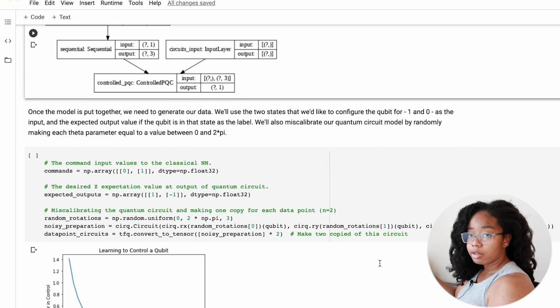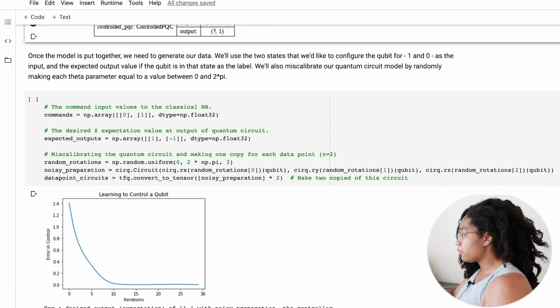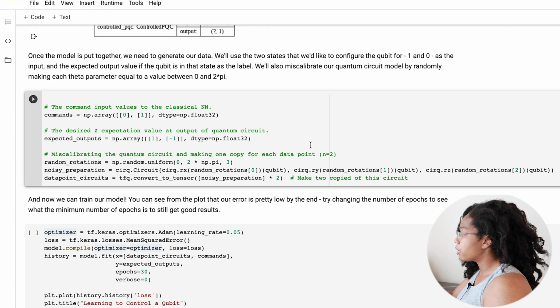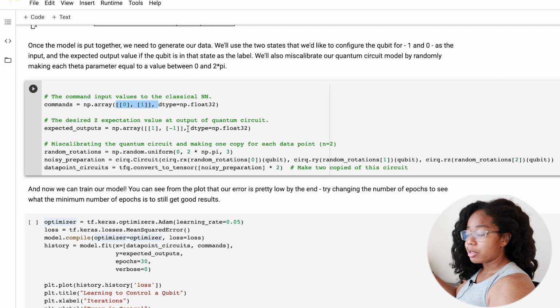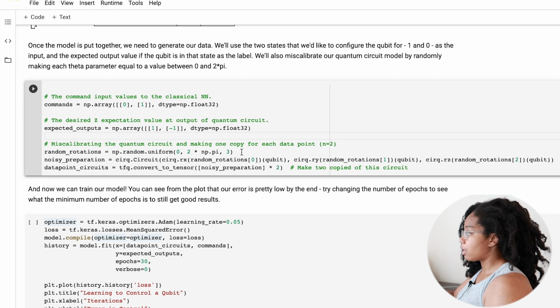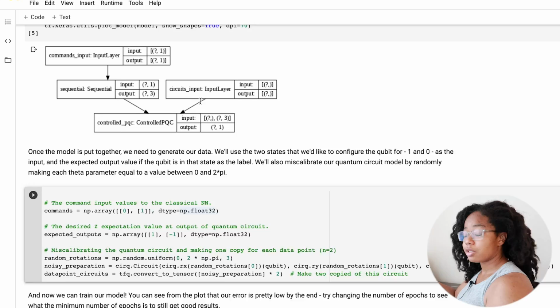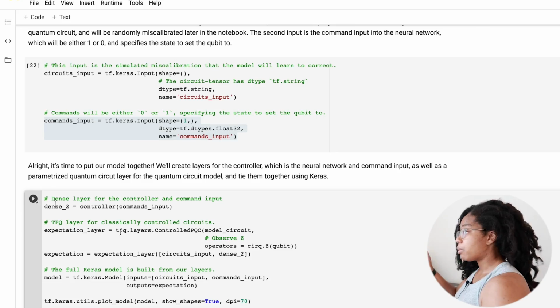So now that we have our model, it's time to create our data as well as miscalibrate our circuit input. Both of these are pretty simple. All you have to do is create 2 data points here so that we can map our input values to our outputs. Similarly, miscalibrating our circuit input just involves setting the theta values to a random number between 0 and 2 pi. We also want to make sure we have 2 copies of the circuit so that we can create theta values for both inputs. And we're all set to train our model.